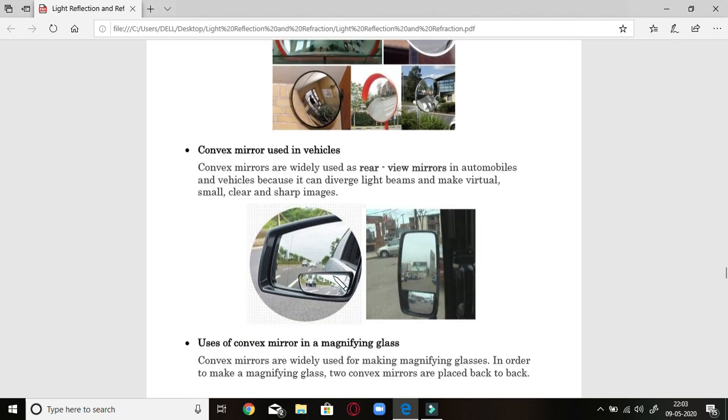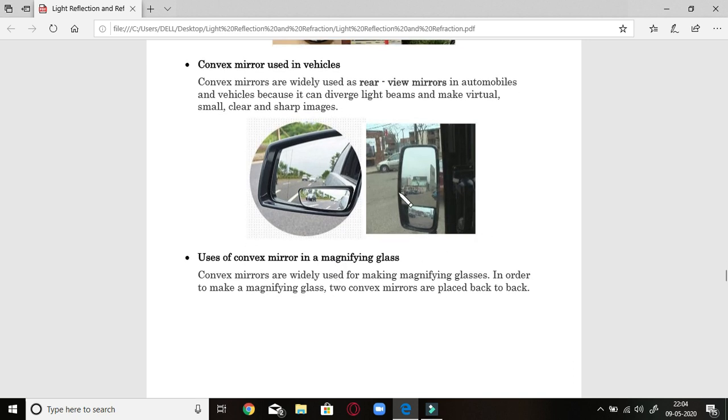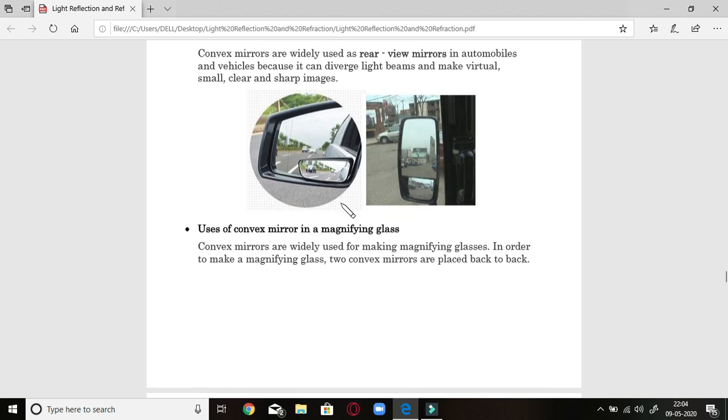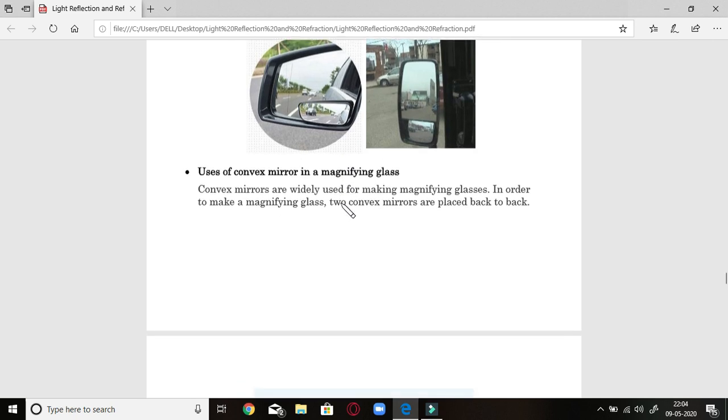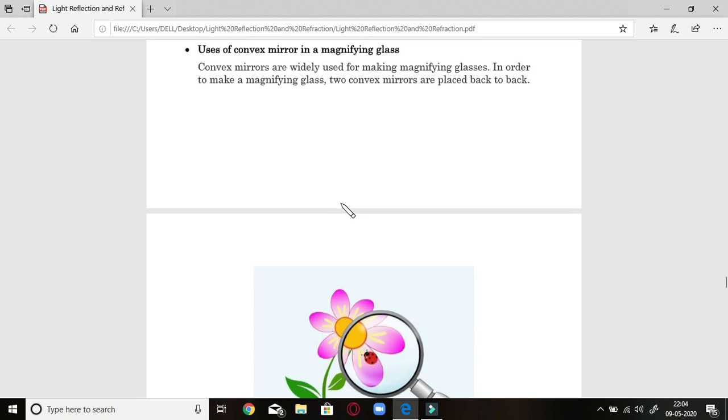Second, convex mirrors are used in vehicles as a side mirror. With the side mirror you can see everything coming behind. These cars are very small in size, but you can easily assess the distance between them and you, and they are virtual and erect. That is why such mirrors are known as rear view mirrors, because they diverge the rays, make a sharp virtual erect image, and show the distance between you and the next car.